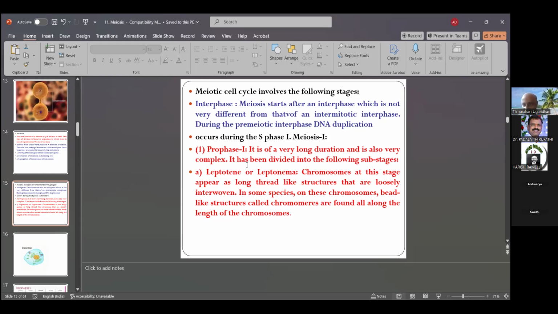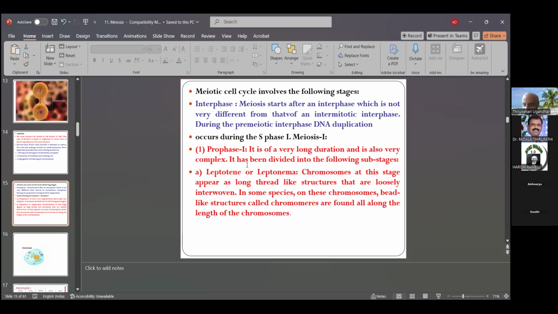In the prophase there are leptotene, zygotene, pachytene, diplotene, diakinesis, the sub-stages of the prophase, which are important for the chiasma and shifting of the chromosomes. Prophase 1 is of very long duration and is also very complex.